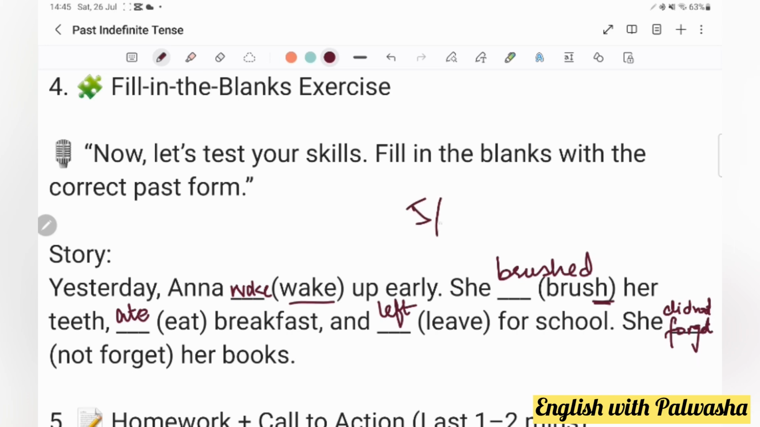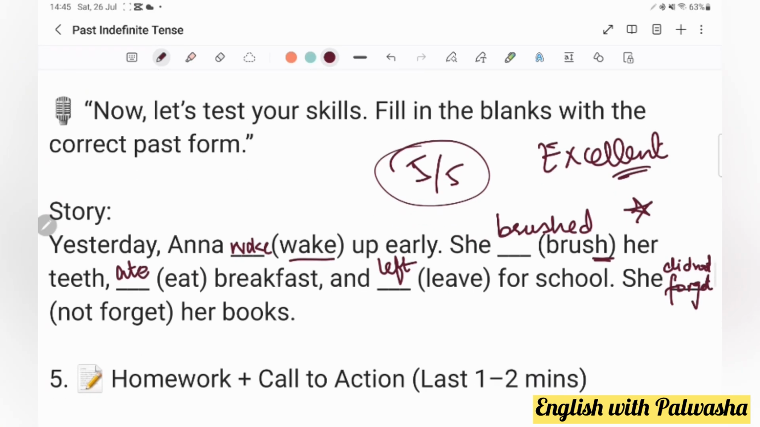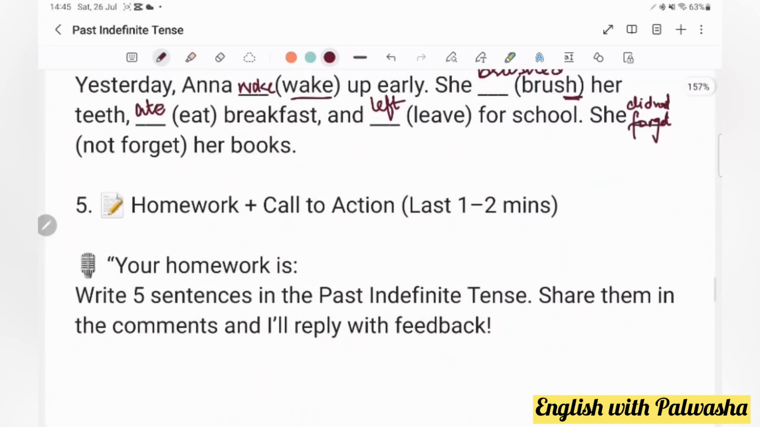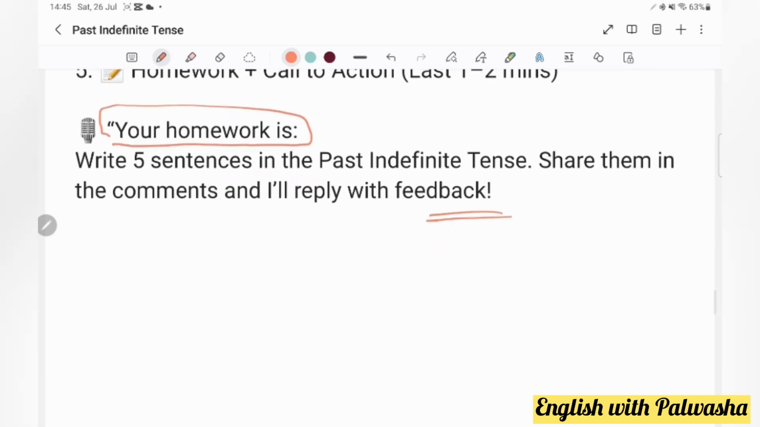So you got 5 out of 5 marks. The ones who have given the correct answers, excellent performance. It means that you have understood this tense and you can easily attempt it. Now there's a homework I'm assigning you, so write 5 sentences in the past indefinite tense, share them in the comments, and I'll reply with feedback. I'm 110% going to reply with feedback if you take this as your homework, and you must attempt it. You cannot leave this video without attempting the homework.